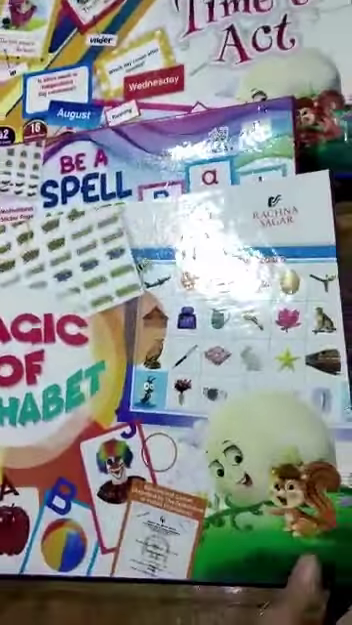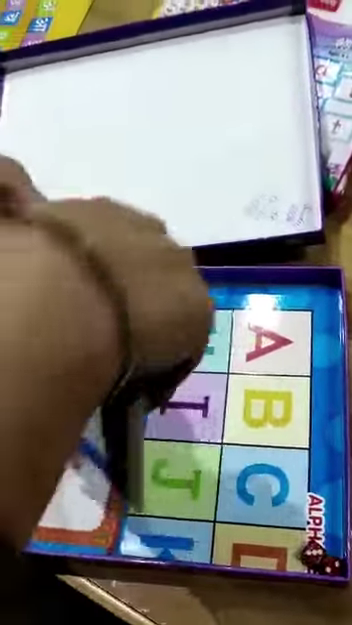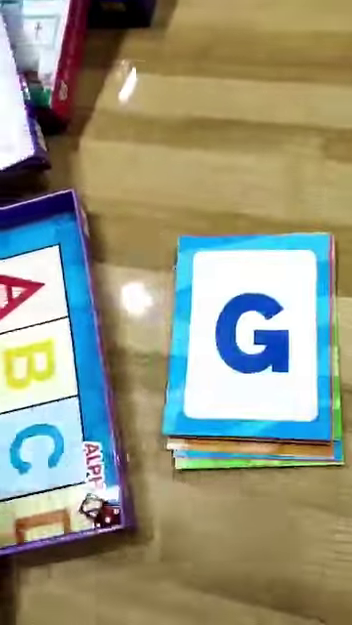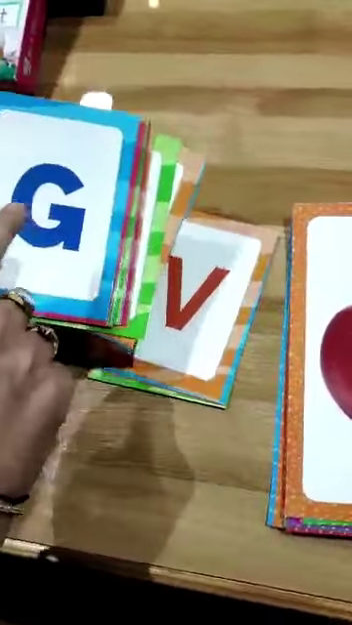Moving on to next game, Magic of Alphabets. This is English game. We have again flashcards of all the alphabets. We have cards of the pictures. One way of playing it is that students have to match these two. From letters, they have to match letters with pictures.